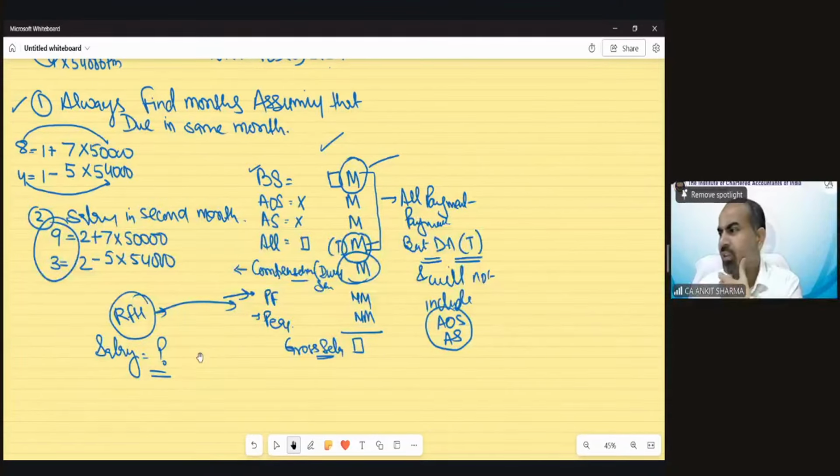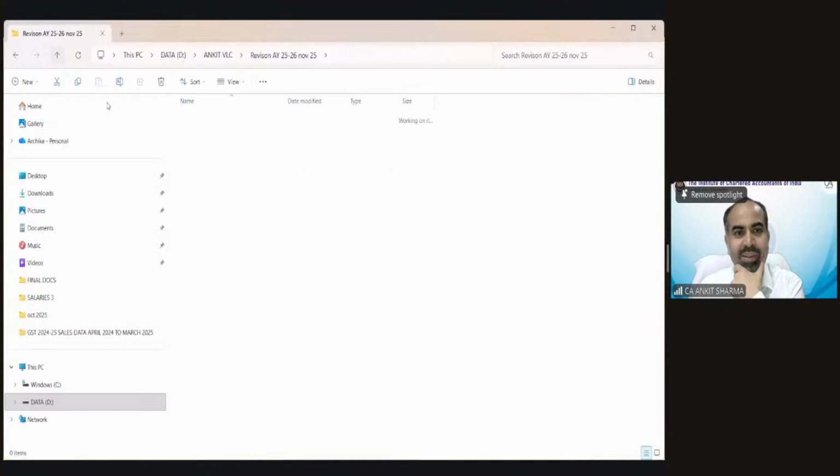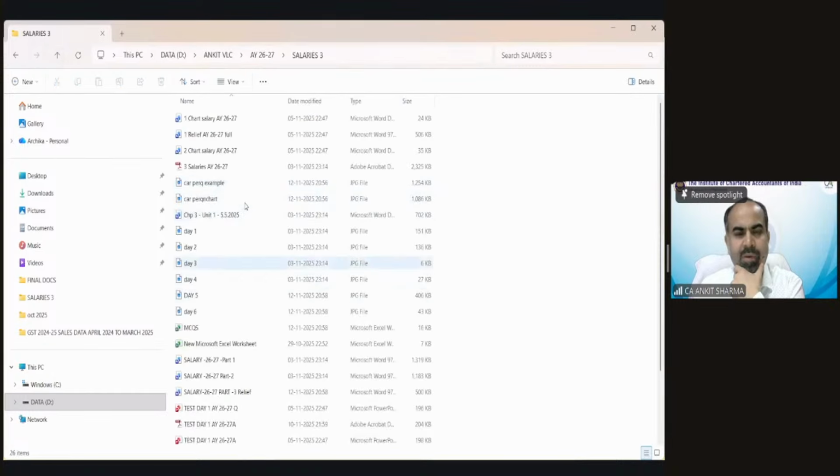Now, Rajveer wants to know about illustration number 10. Let me show you. Illustration 10, exactly a very complicated, of course, question. That was in salary part 2.